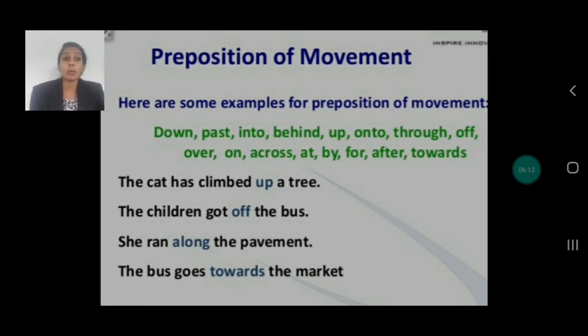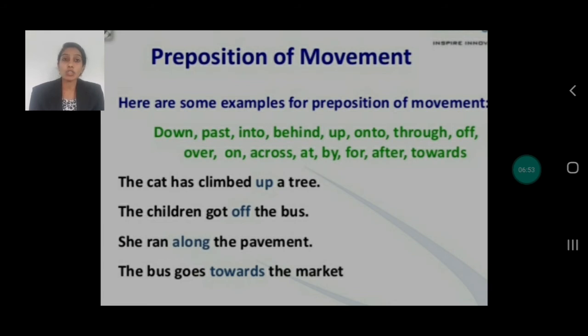So it tells you exactly where the incident took place. Preposition of time indicates when, at what time an incident occurred. Here, where the incident or anything happened, that is direction or movement. The cat has climbed up a tree. Where is the cat? It has climbed up the tree. The children got off the bus. She ran along the pavement. The bus goes towards the market. So these are some of the examples of preposition of direction or movement.